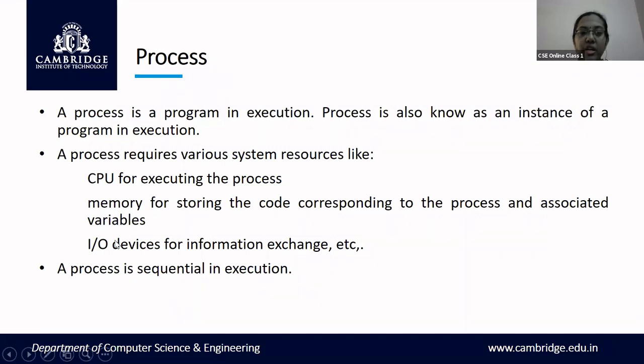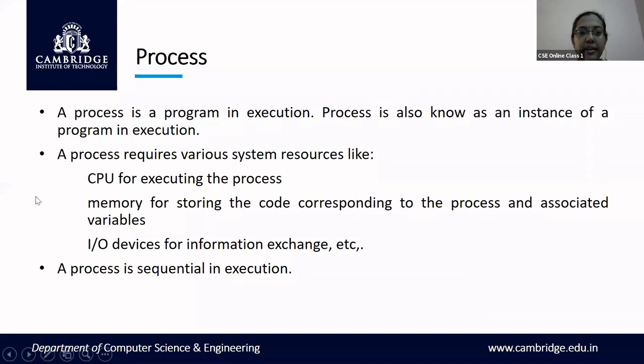So one of the system resource requirements for a process may be an IO device also. These are the main important system resources used for a process while it is getting executed: CPU, memory for storing the code and the data variables, and IO devices, in case the process needs input from a device and wants to send output to a device. And there are many more resources which we'll be seeing later in these chapters.